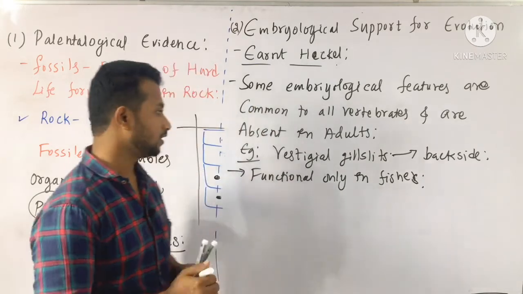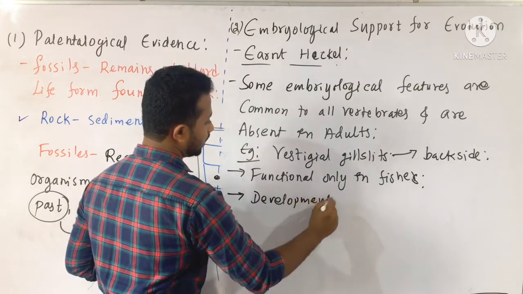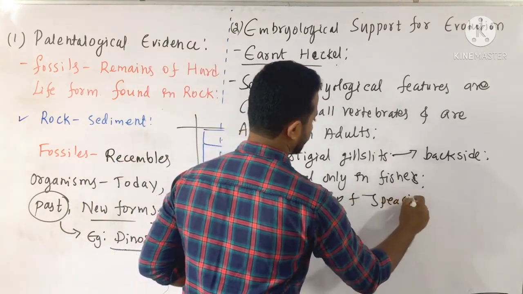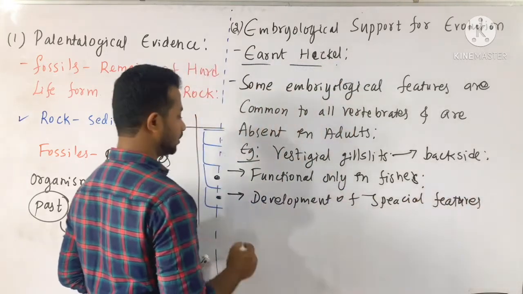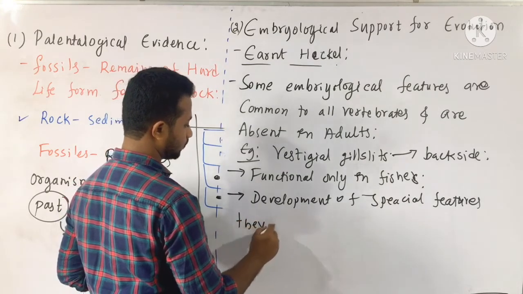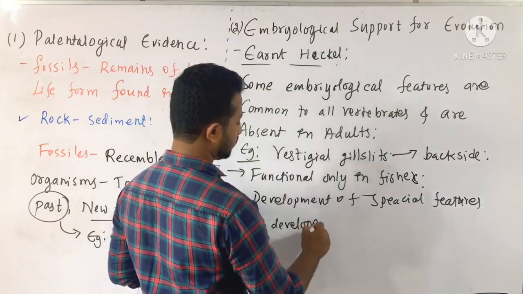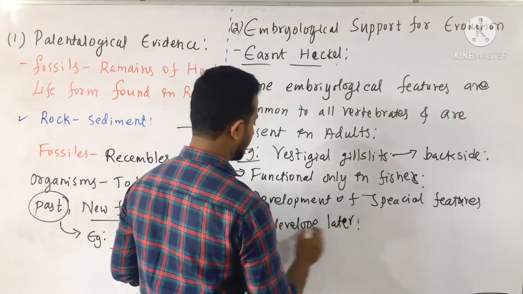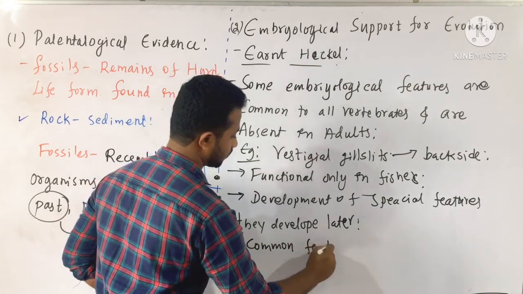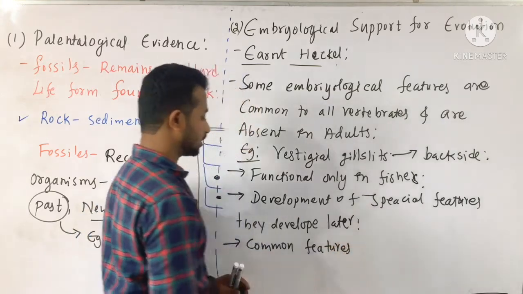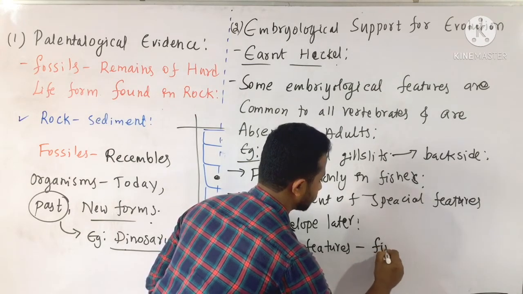And he has also given one more statement, on the development of special features. In the development of living organisms, the special features develop later, and common features or general structures, common characters, develop first.